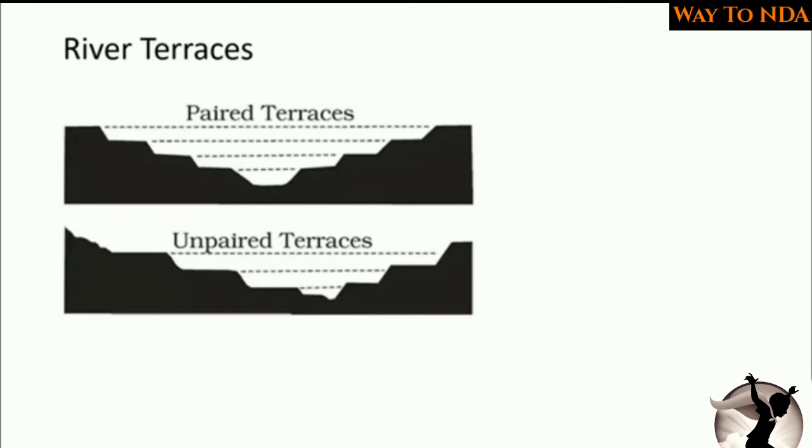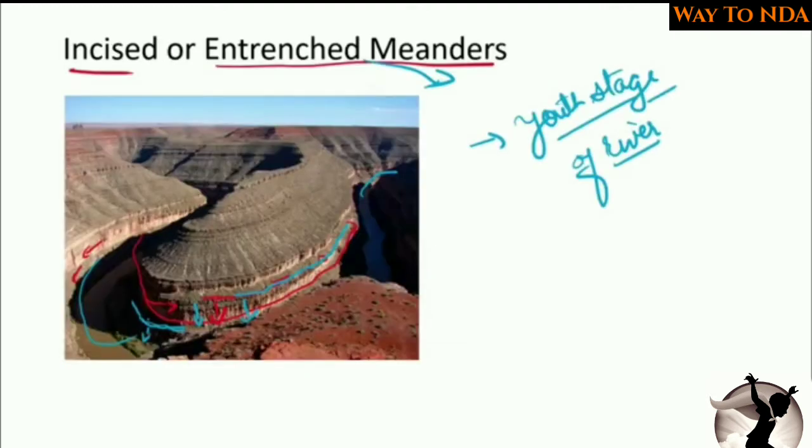Now the river terraces. Now when the river is flowing in this direction, try to imagine, it is coming from this side and going that side. So when the river is flowing in this direction, it will create terraces. Here we have seen this type of terraces on both sides.